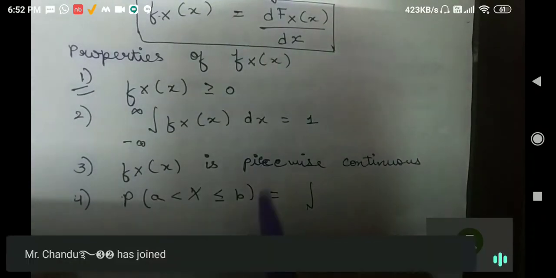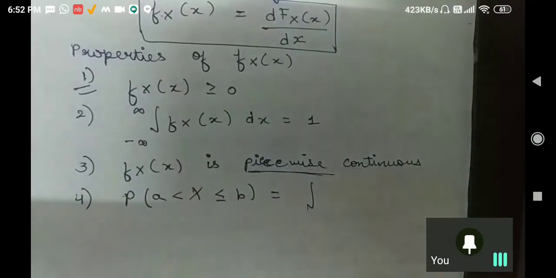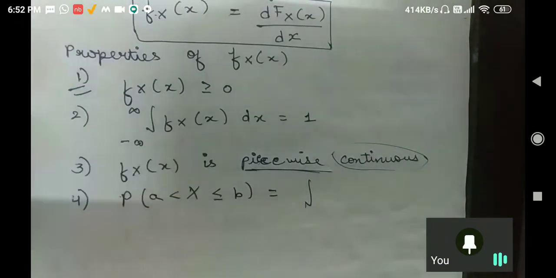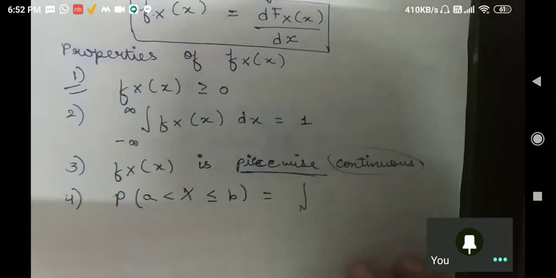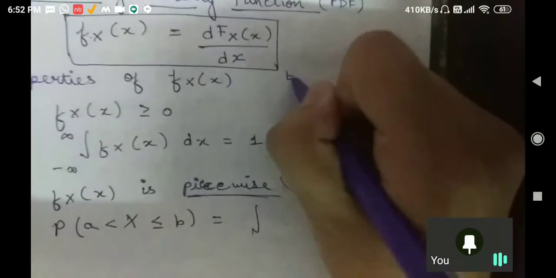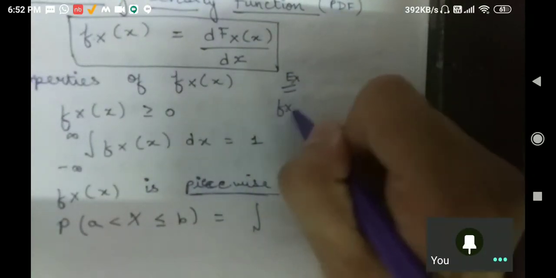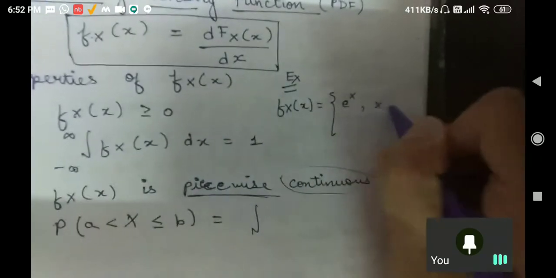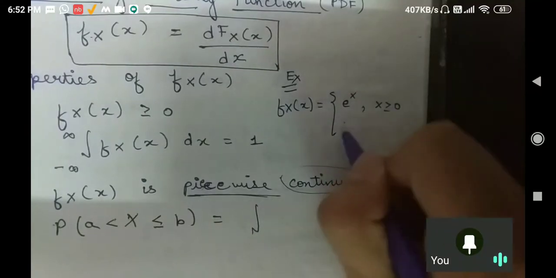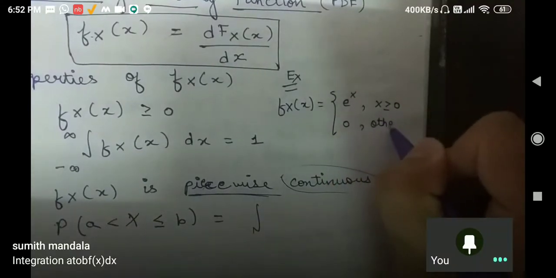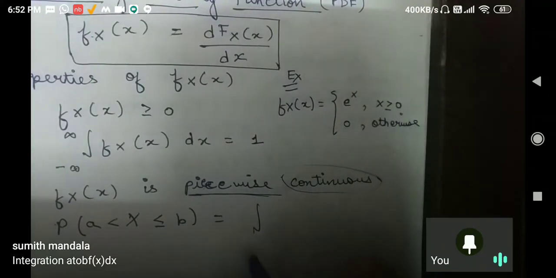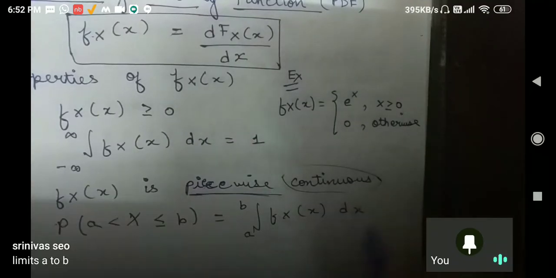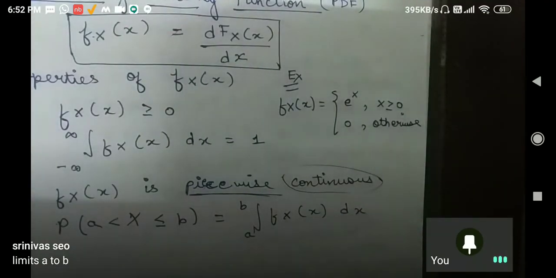Yeah, I can explain with the help of a diagram. Piecewise continuous, or you can just remember continuous. Why I am saying piecewise continuous, I will also explain. Let us explain this first so that he or she understands it. Suppose I am defining f_X as e to the power x for x greater than or equal to 0, and 0 otherwise. Yes, Sumit Mandal, you are absolutely correct, sir. Integral from a to b of f_X(x) dx. Correct, absolutely correct. Everyone is correct.